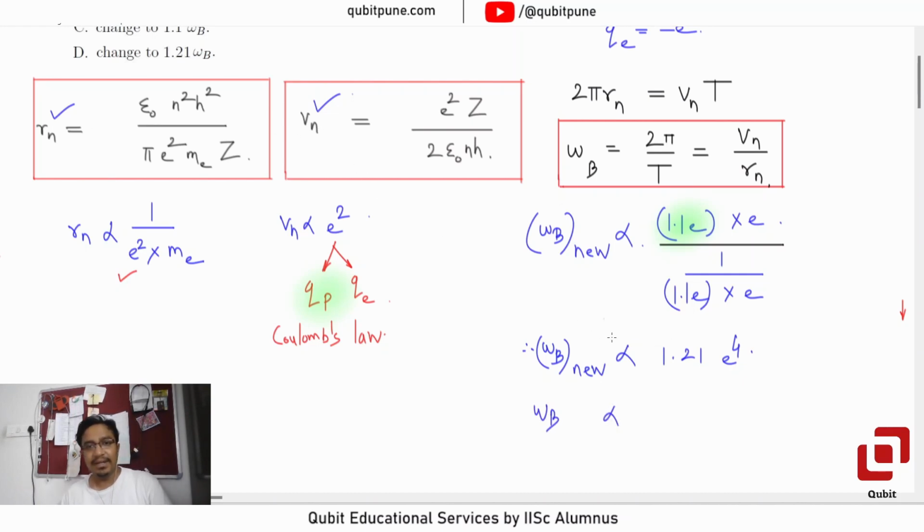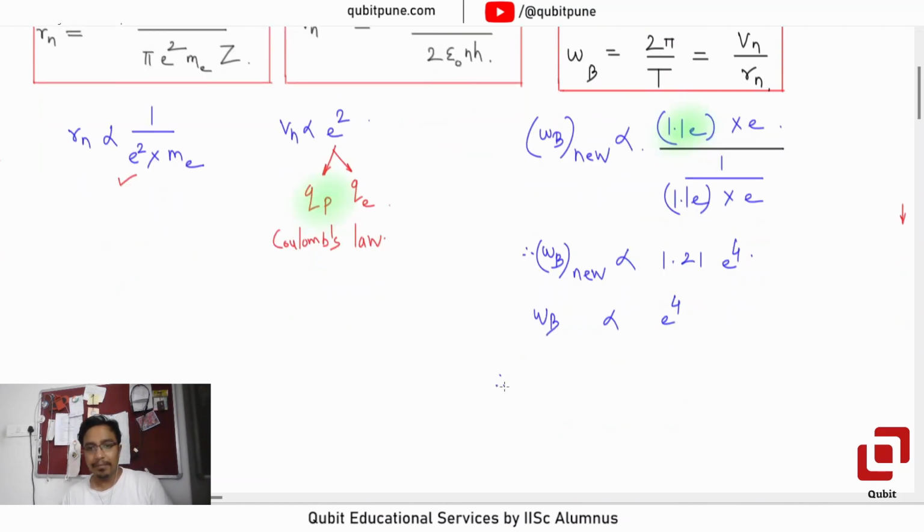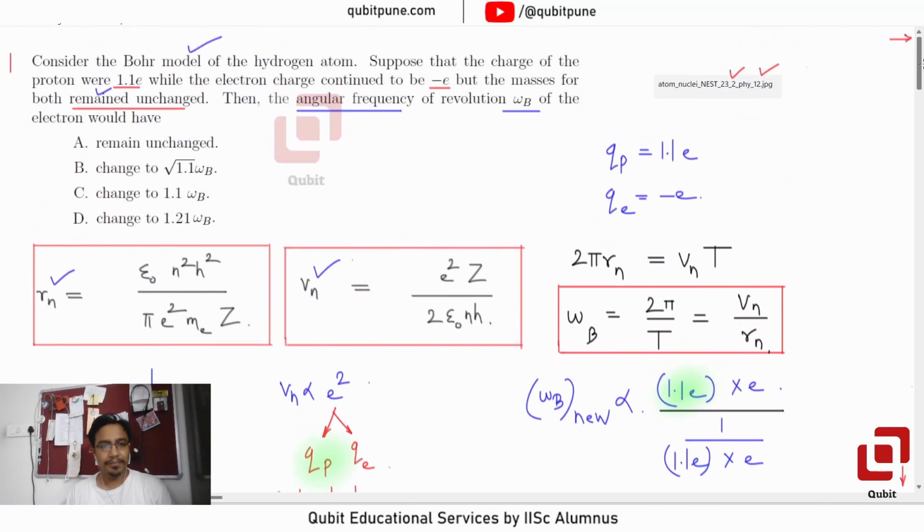I can say that this is proportional to e raised to 4. Everything else is constant. If we take the ratio, that gives me omega b new equal to 1.21 times omega b old. So which option is correct? D is correct.